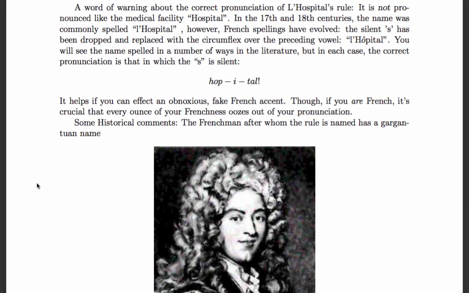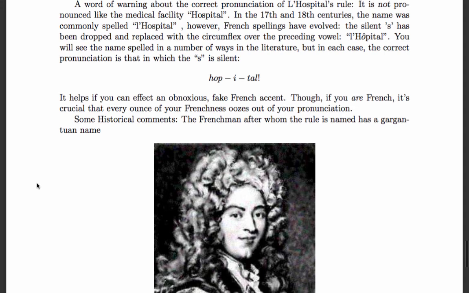Now, some books actually spell it with an S. Some take the modern French approach, which is to get rid of the S. Either way, it's still pronounced L'Hopital. In fact, it helps if you can affect an obnoxious fake French accent. Though, of course, if you are French, it's crucial that every ounce of your Frenchness oozes out of your pronunciation, and you'll be the envy of your class.